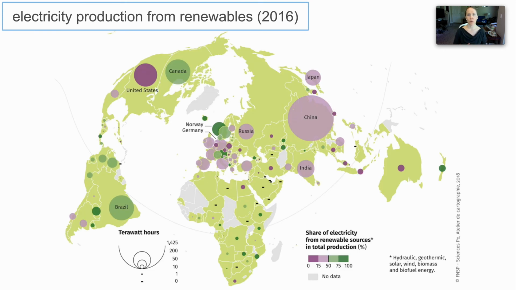Okay, well, I just thought that would be interesting to bring up. And here, we're going to switch for a moment and look at renewables. What you notice is that when we look at the share of electricity from renewables, the more magenta the color, the less the share. So if you look at the United States, we're more magenta.